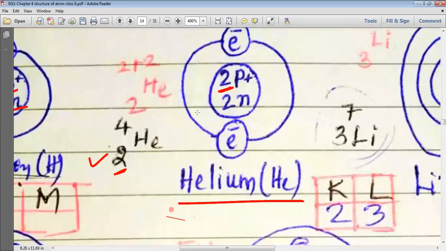Now, how do we determine the atomic mass number? The atomic mass number we determine using the number of protons and the number of neutrons. So here you can see that the number of protons and neutrons is 2 plus 2. So I have written 2He4, that is 2 plus 2.